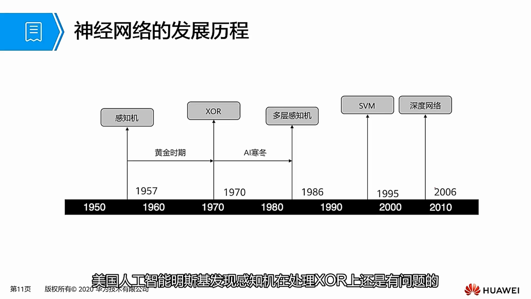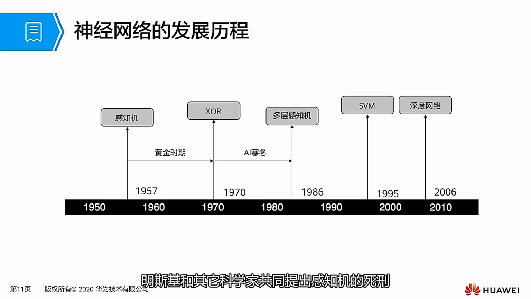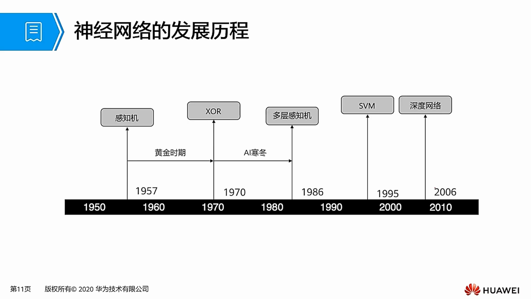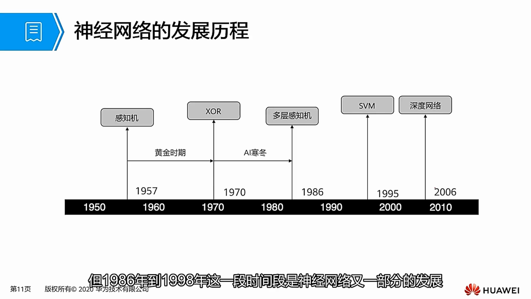The period from 1986 to 1998 was another stage in the development of neural networks, the second-generation neural networks. In 1986, the deep learning guru Hinton invented the BP algorithm for multilayer perceptrons and adopted the sigmoid function for nonlinear mapping. This effectively solves the problem of nonlinear classification. But by 1995, due to the continuous increase in data volume, there were some bottlenecks in neural networks.